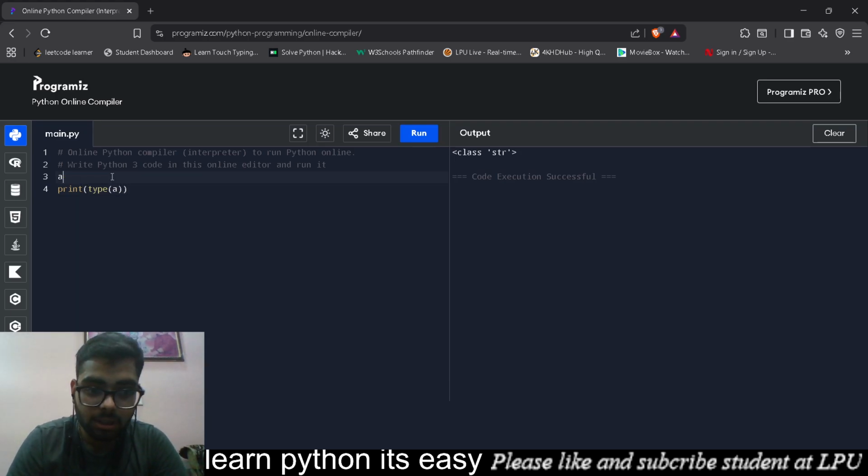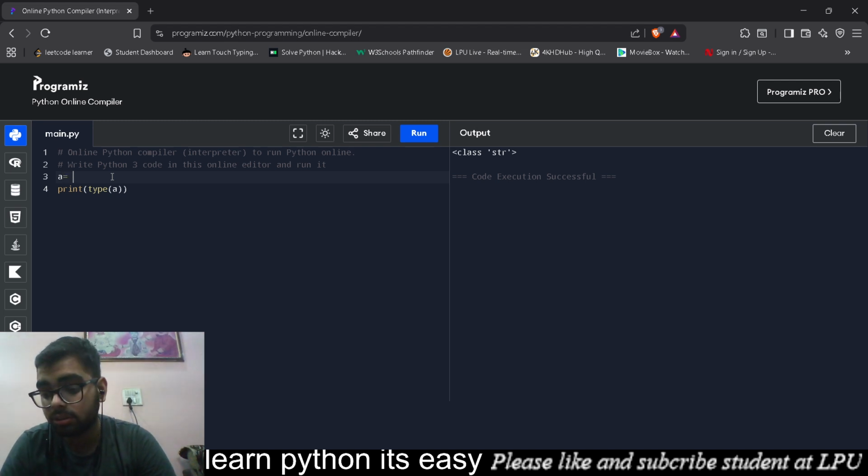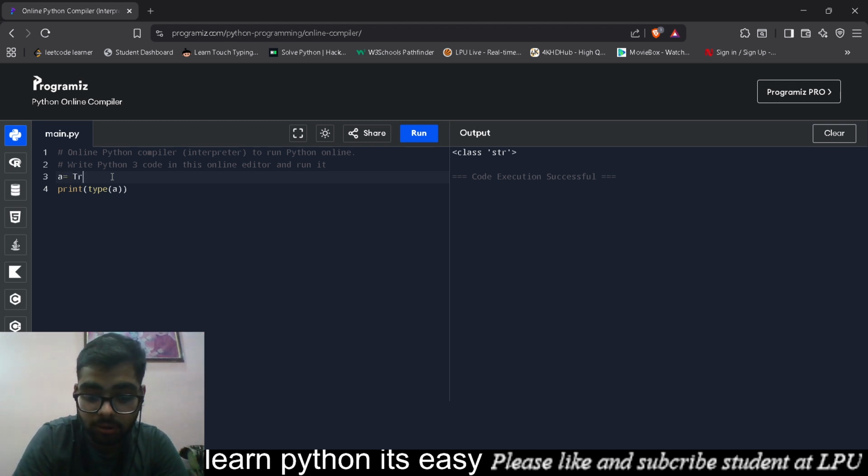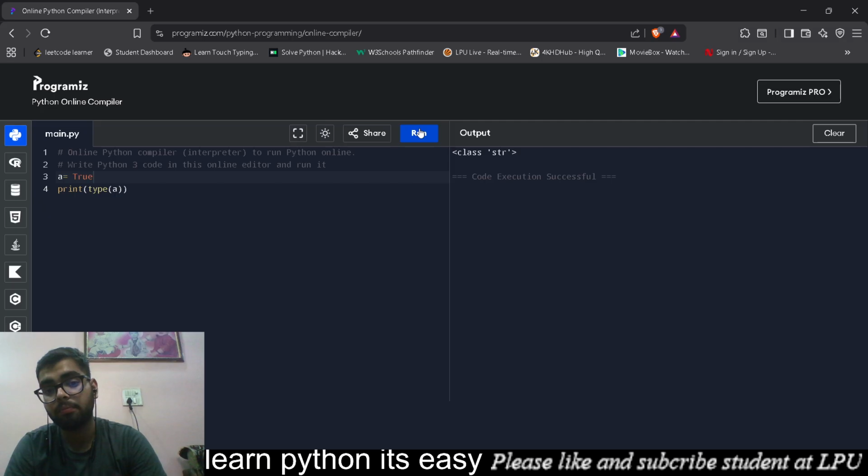Okay. Now let's just see what's the type of A. Bool. For those who have not written bool, many of you will not be able to solve this one. Why? Because you haven't paid attention in the first lecture. Go to the first lecture and learn what are the two Boolean variables or keywords which we are using. Okay.